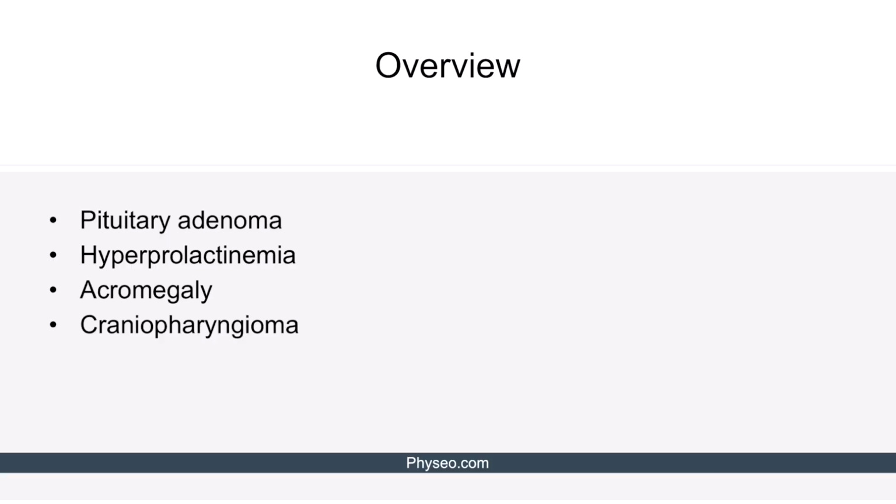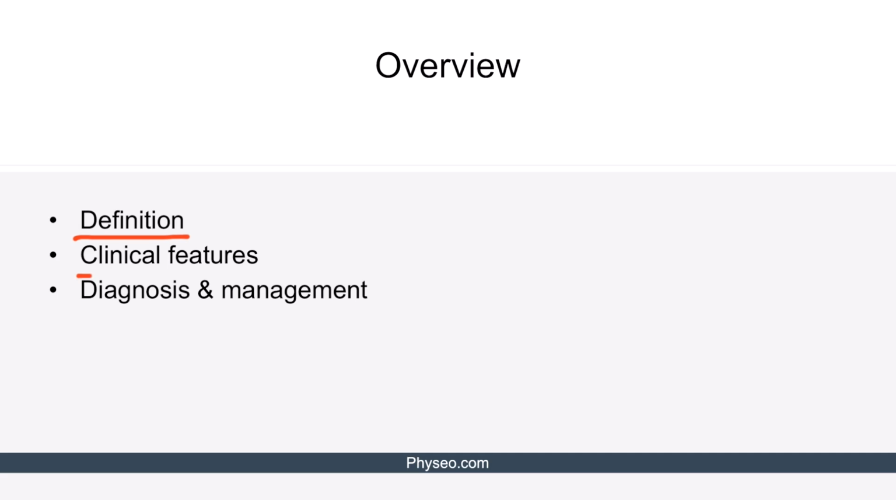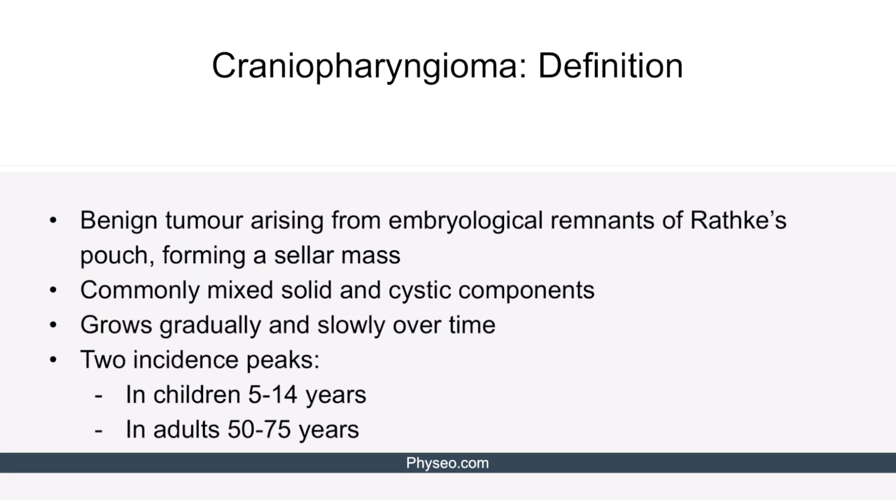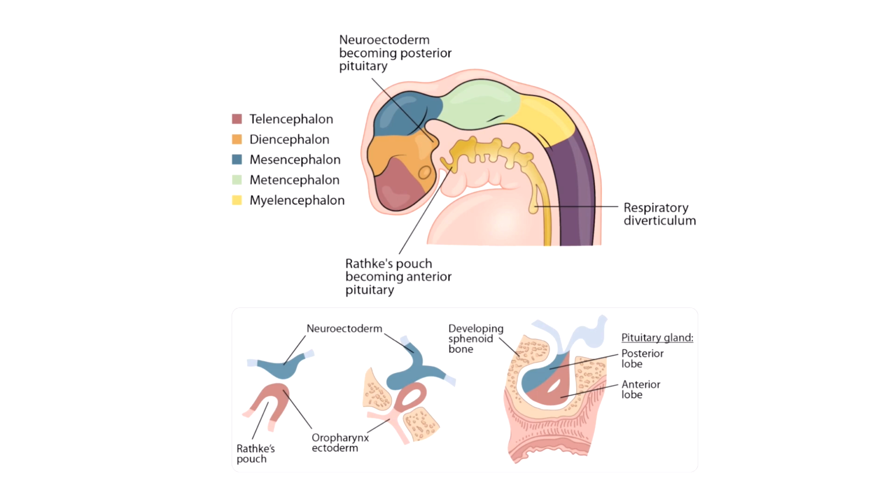Finally, let's discuss our last topic here, craniopharyngioma. We will discuss definition, clinical features, diagnosis, and management of craniopharyngioma. It is a benign tumor arising from embryological remnants of Rathke's pouch and forms a sellar mass. Before we continue, let's get back quickly to embryology and formation of the pituitary gland to remember what Rathke pouch is.